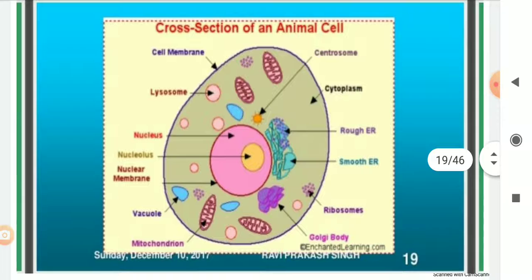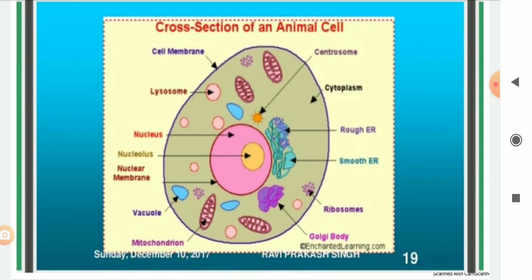Now this is the diagram of an animal cell. See, this is the outer membrane, the cell membrane. Inside in the center this is a nucleus. In the nucleus this is a nuclear membrane. This nuclear membrane has small pores which are called nuclear pores. Inside there is one more spherical structure called nucleolus. The liquid content of the nucleus is called nucleoplasm.